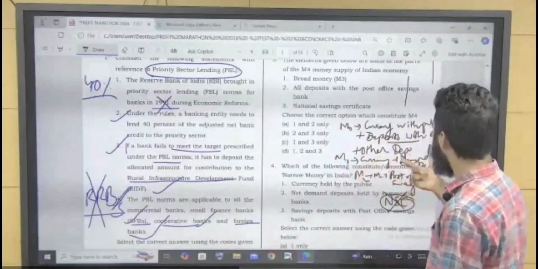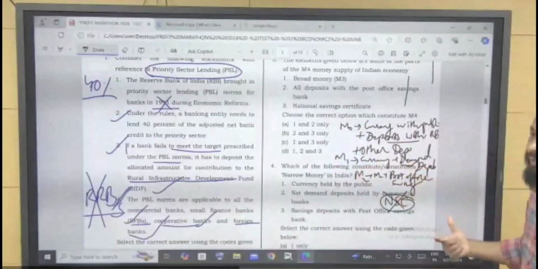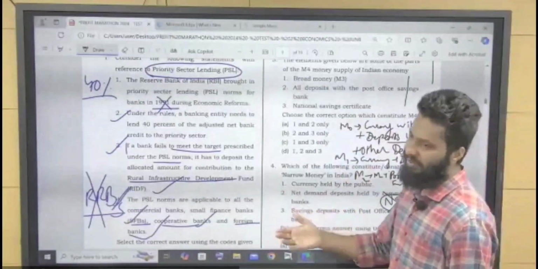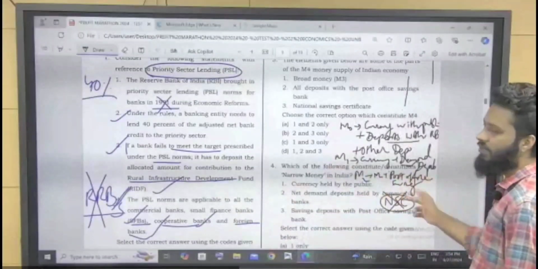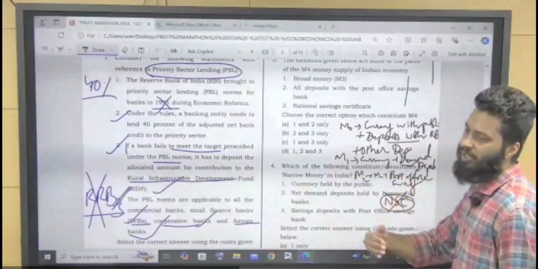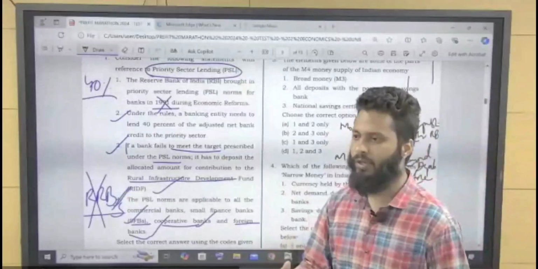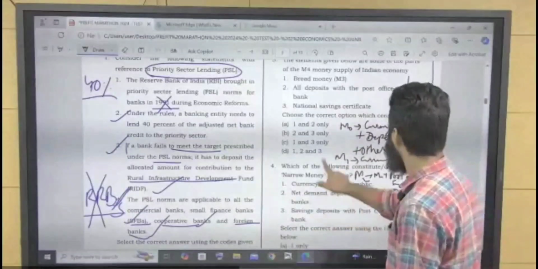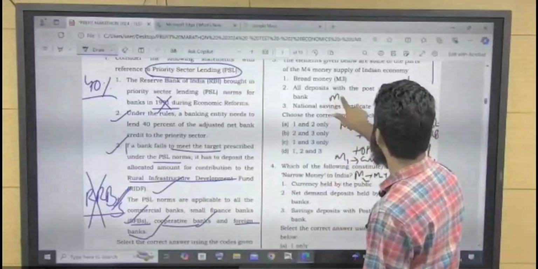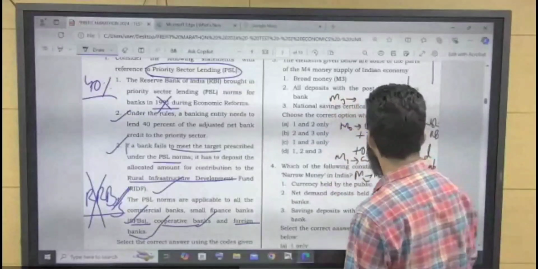In M1, what we add is demand deposit. Demand deposit, be it saving account or current account. In M2, what we add is post office saving deposits maturing in less than 1 year. Maturing in less than 1 year. Now we can learn about M3. So M3 is what?